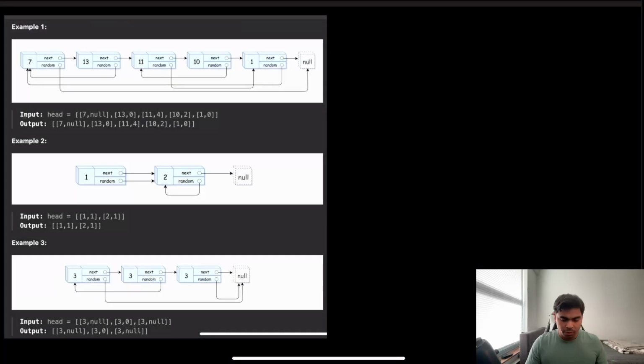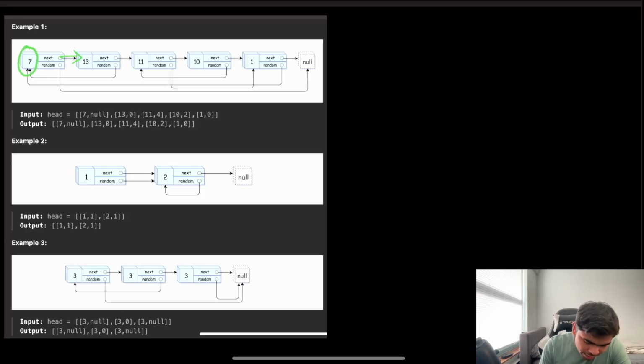Let me change the view here. So this is how a list is given to us. It has a value over here, a next pointer that's pointing to the next node, and then a random pointer that could point to any node. All right, this is pointing to null, but it could point to any other node. Now, how do we create it?